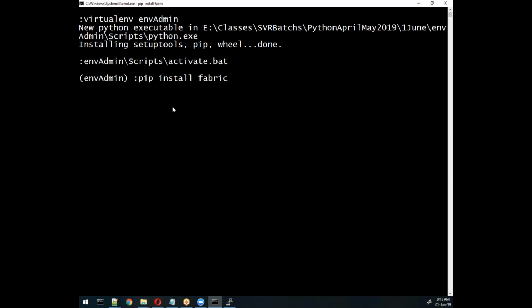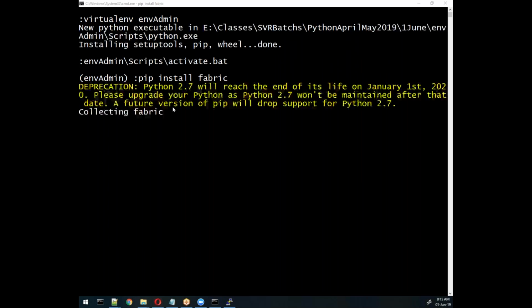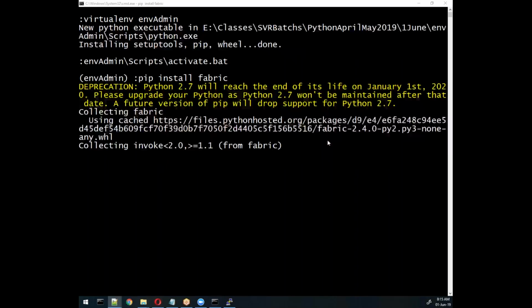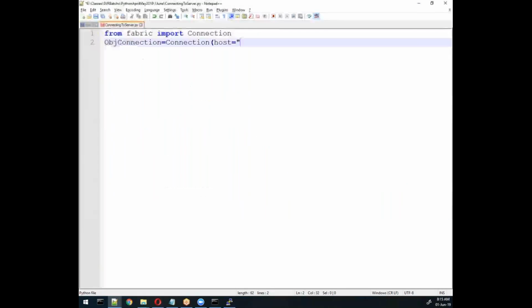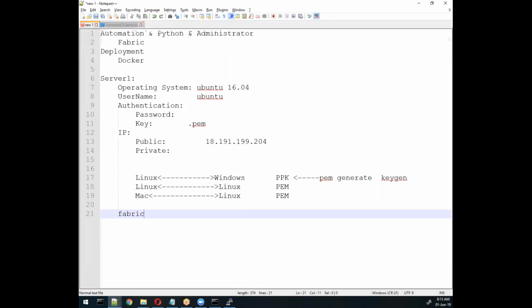That's it. So it will try to install the Fabric world package, and when we install it will collect data, and we need to write some program here. Basically while installing we need to write a program here. So this is my public IP address. I need to specify the public IP address here,